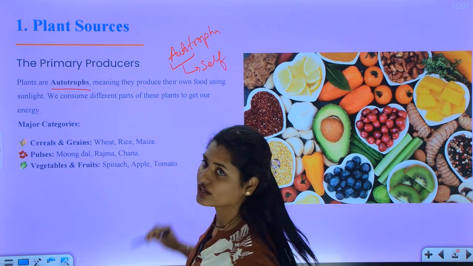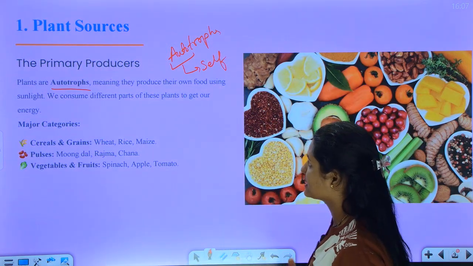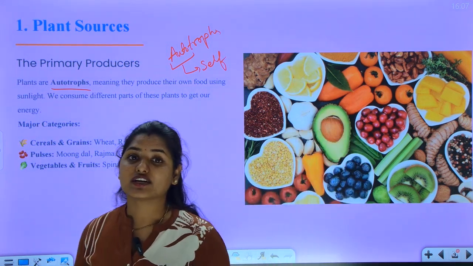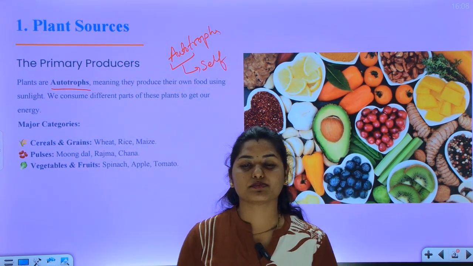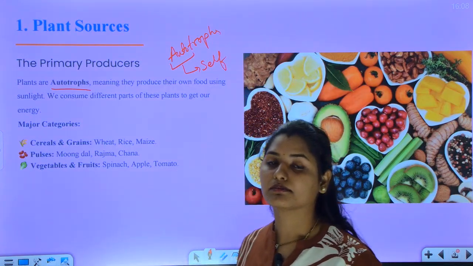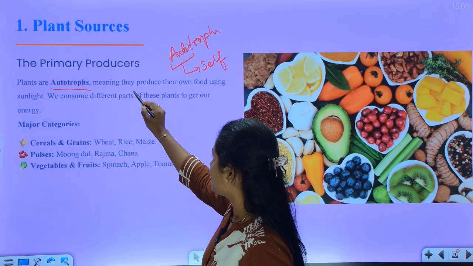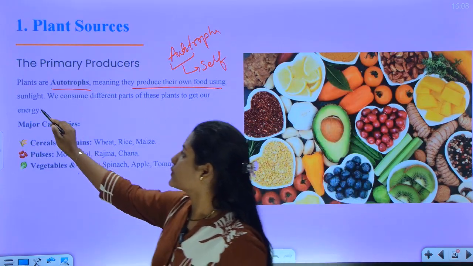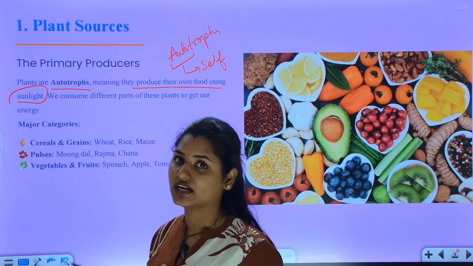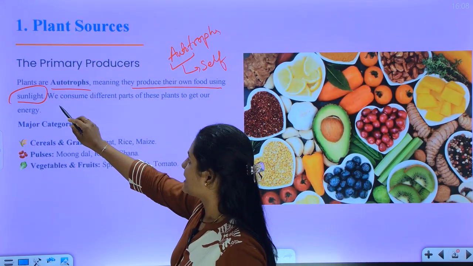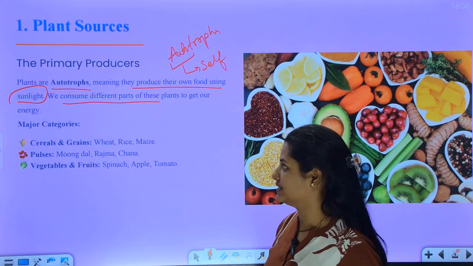So they prepare their own food without depending on other organisms. These are called primary producers. That means they provide food to others, but they don't consume food from other organisms. They produce their own food using sunlight. You remember that photosynthesis happens in green plants. So again, we can consume different parts of these plants to get energy.